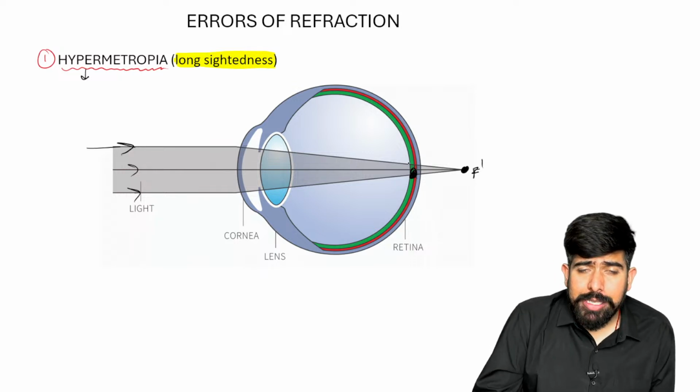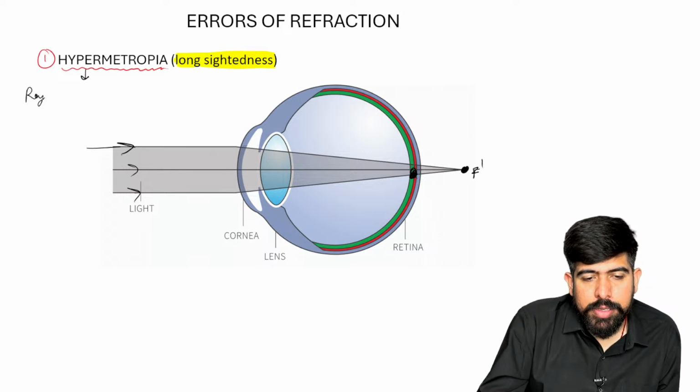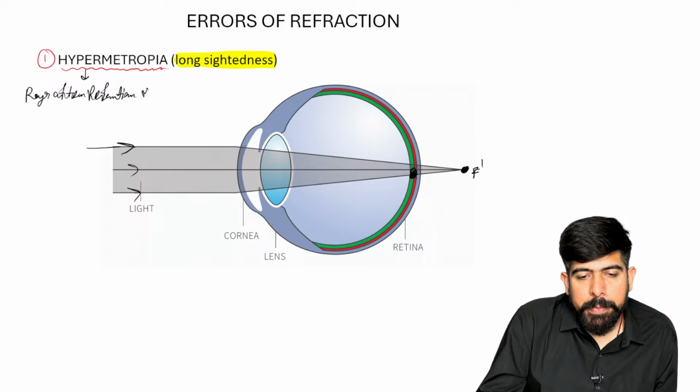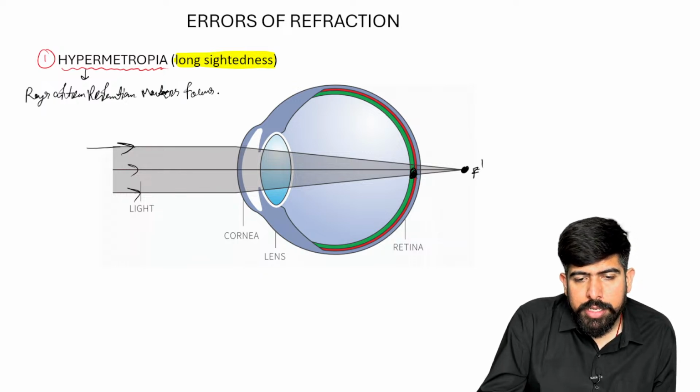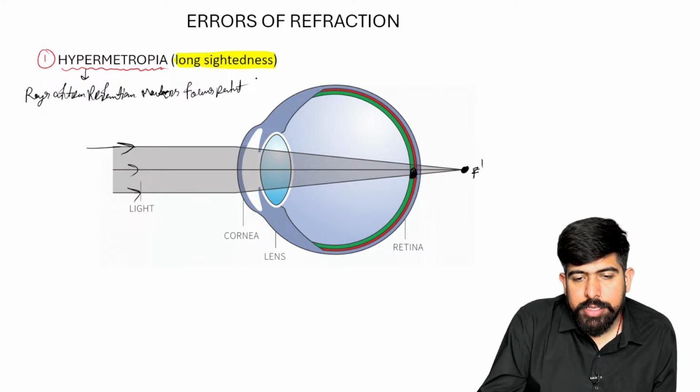So in hypermetropia, the rays after refraction make a focus point behind the retina.